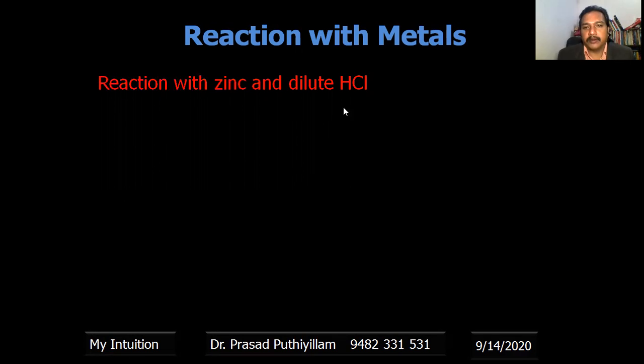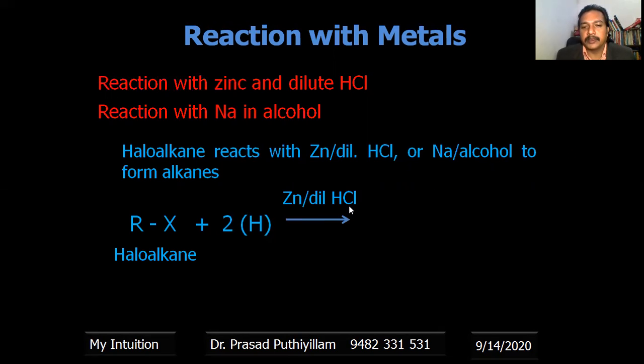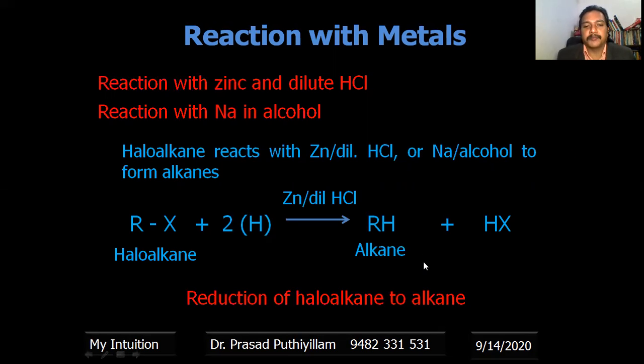Reaction with zinc and dilute hydrochloric acid, HCl, or reaction with sodium in alcohol gives almost the same reaction. So haloalkane reacts with zinc in dilute HCl or sodium in alcohol to form alkanes. That is, RX, haloalkane or alkyl halide, reacts with 2H. Here it is atomic hydrogen, given in brackets. So 2H from zinc and dilute HCl gives RH, that is alkane, plus HX. This particular reaction is a reduction reaction, the reduction of haloalkane to alkane.